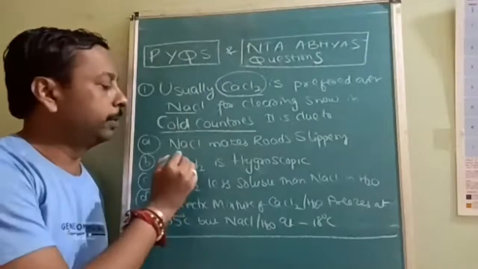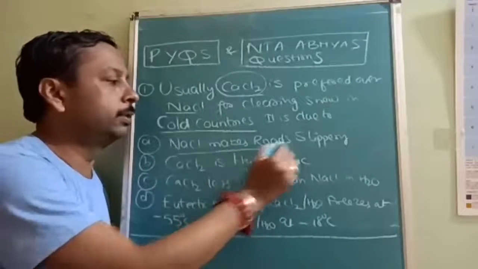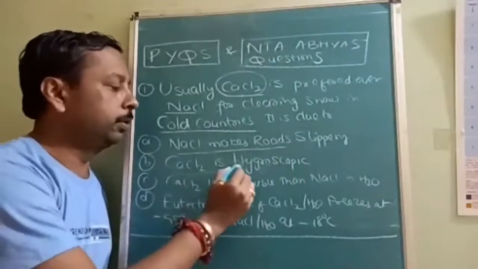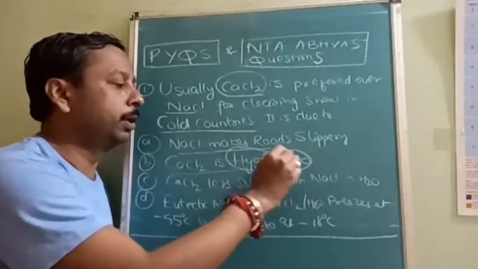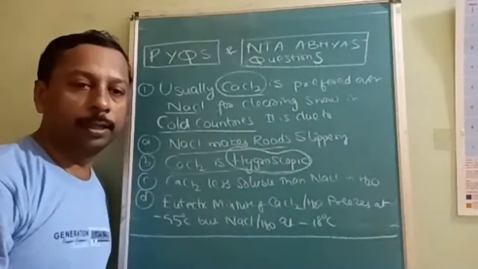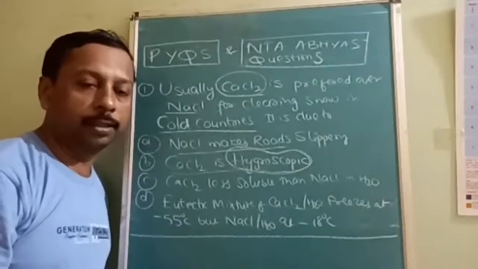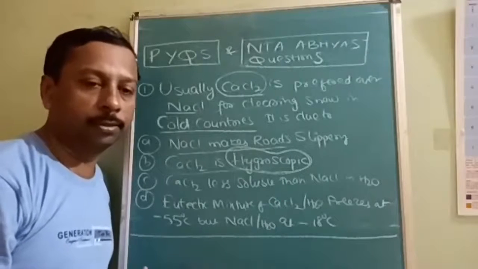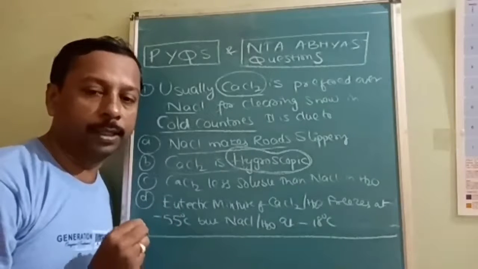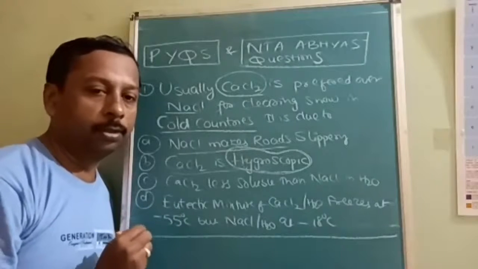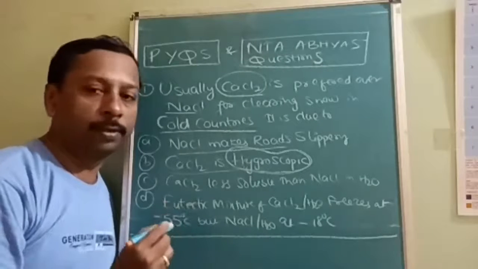The first option is NaCl makes road slippery, CaCl2 is hygroscopic. So what is hygroscopic, do you remember or not? Hygroscopic, deliquescent, efflorescent: three related words. Understood? That is around a 5 to 10 minute topic.